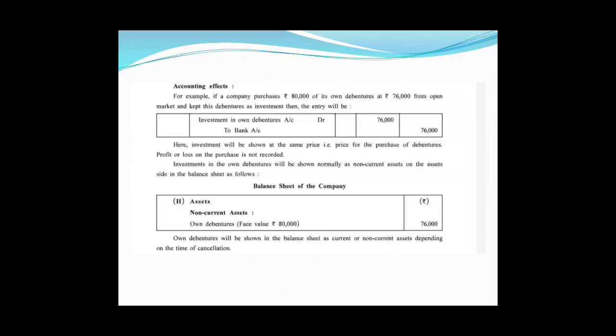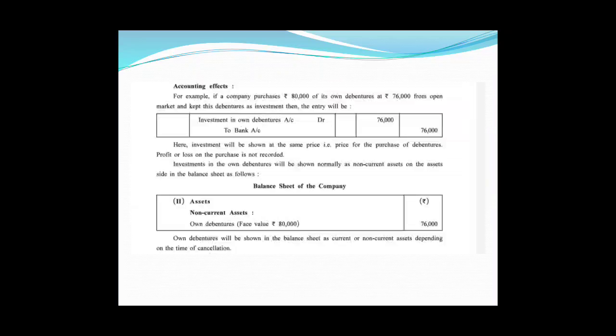Now friends, as the debentures are purchased from the open market as an investment, they are recorded as investment. Now the company may do two things in future with these debentures.